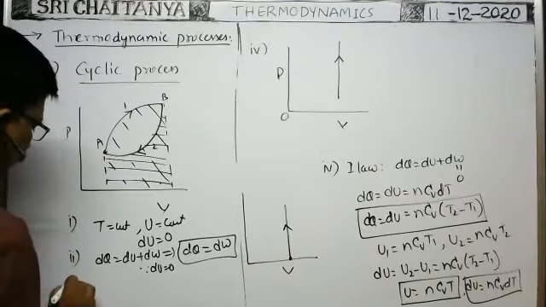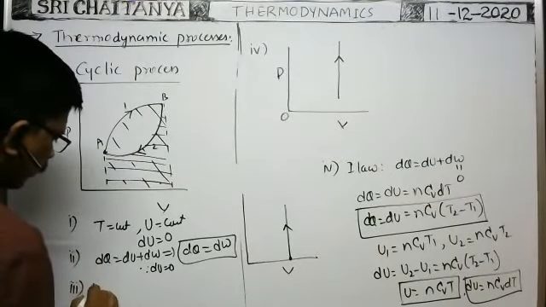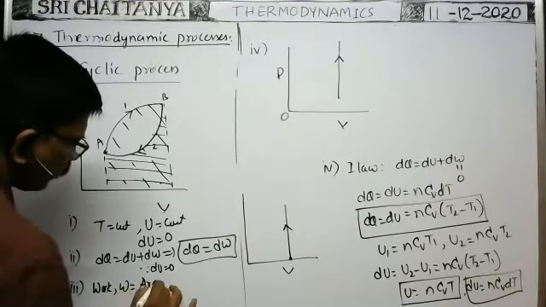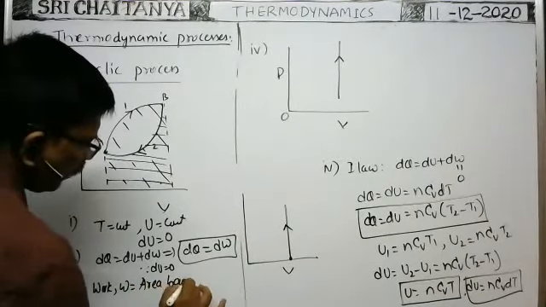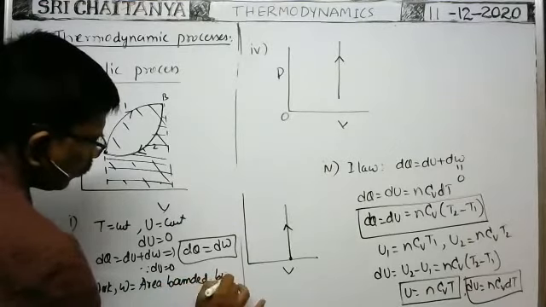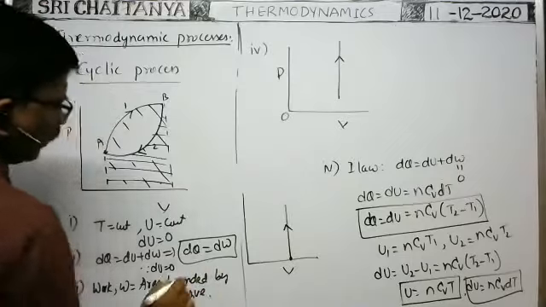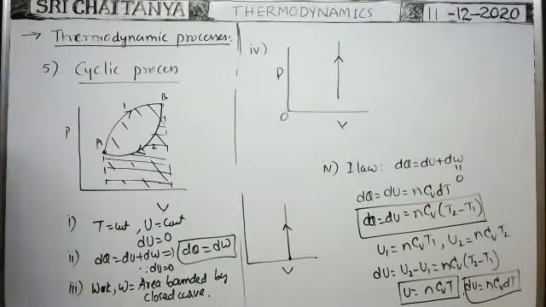So here, the third point: net work done W is equal to the area bounded by the closed curve. Area bounded by the closed curve.